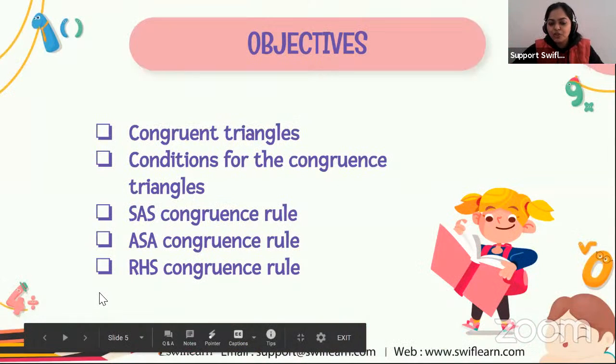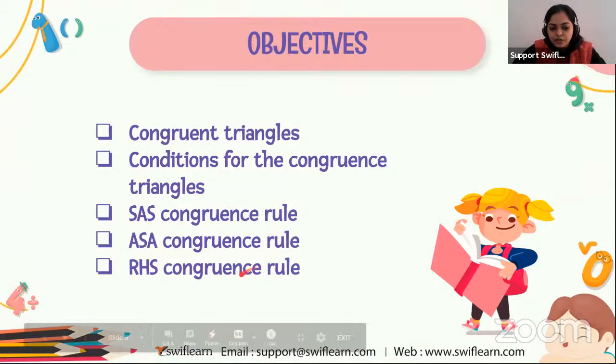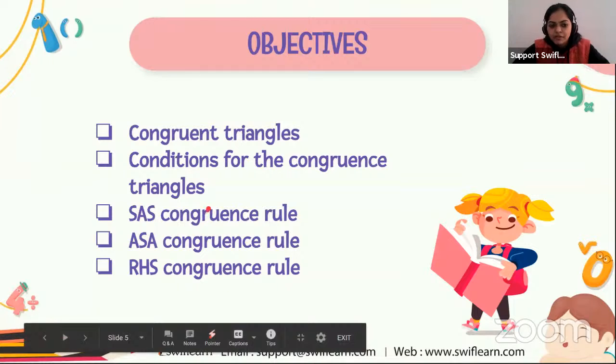Let's move to the objective for today's class. What is the objective? We will learn about congruent triangles, the conditions for congruence, then the SAS congruence rule, the ASA congruence rule, and the RHS congruence rule. We will discuss all these rules in today's session.